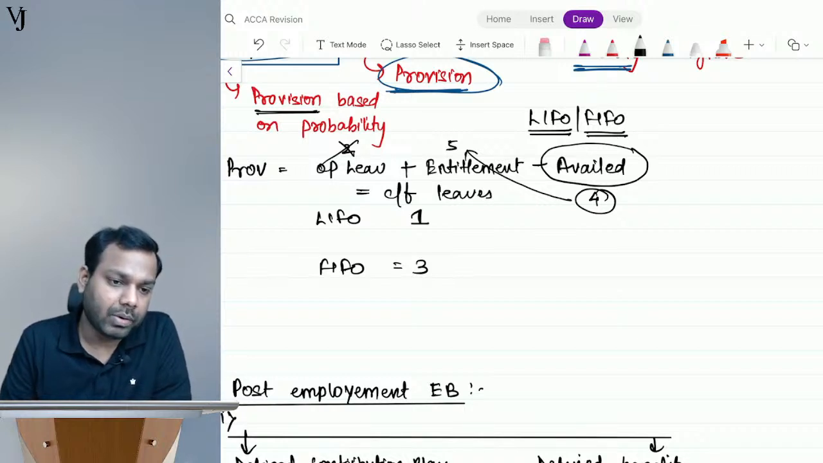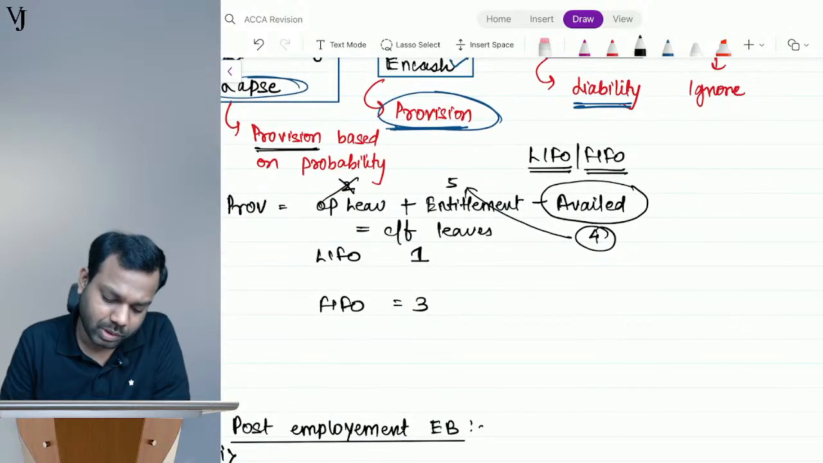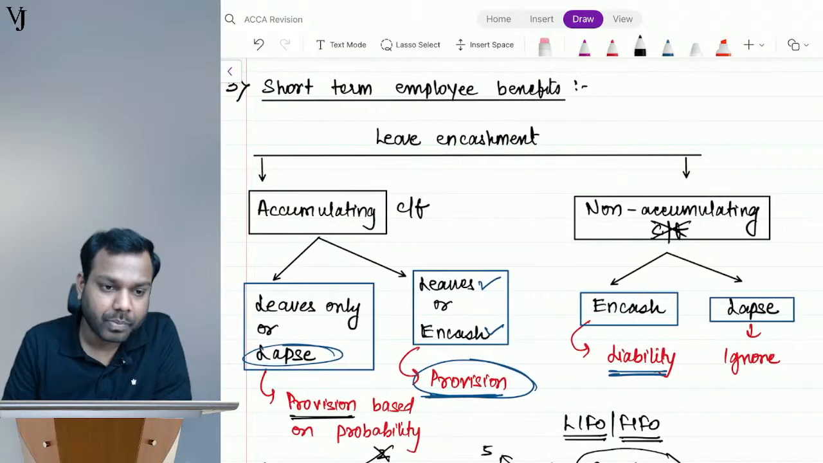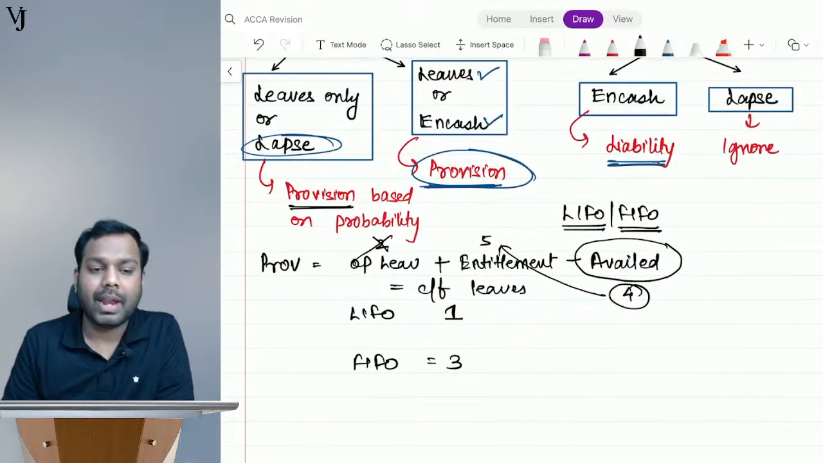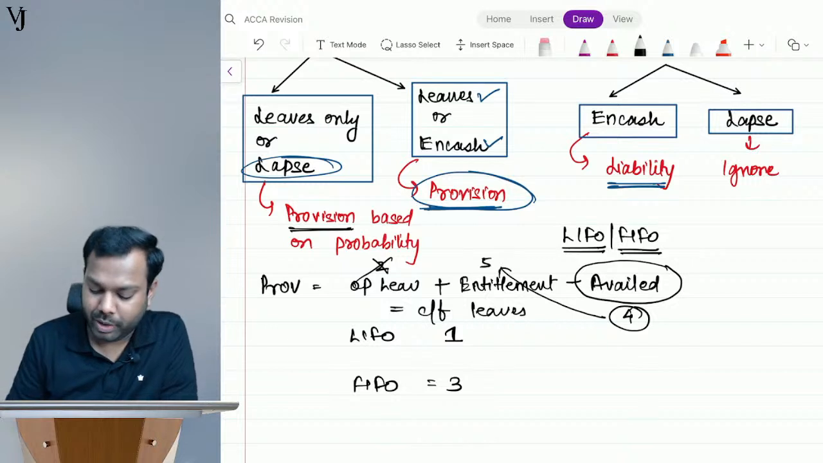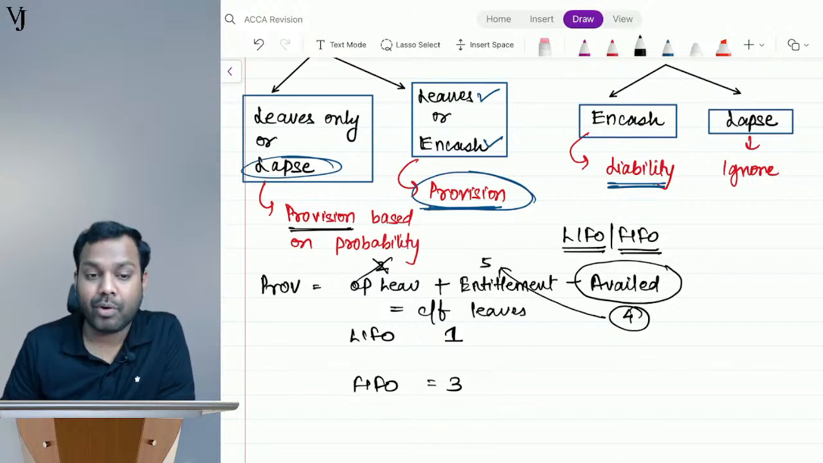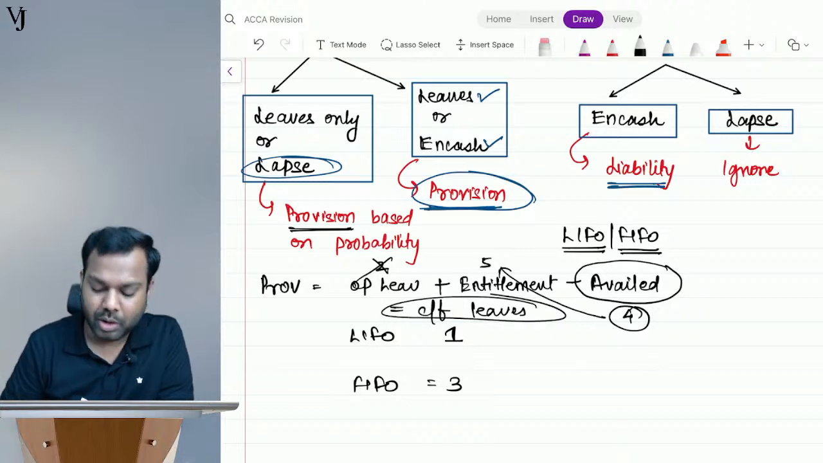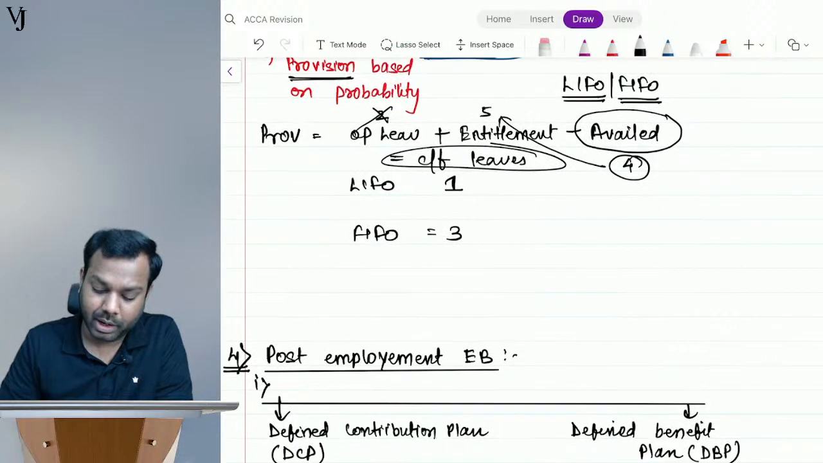Carry forward will be written in the question. See, the question will give you opening, the question will give you entitlement, the question will give you availed. Okay, you have to calculate carry forward. The question will give you LIFO or FIFO. You have to calculate the carry forwarded leaves. Okay, the question will give you the data.